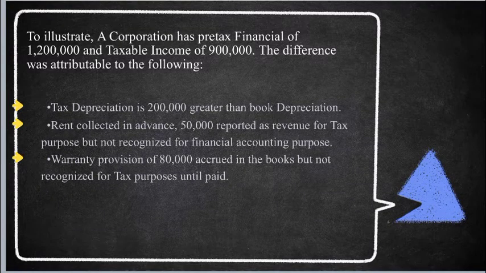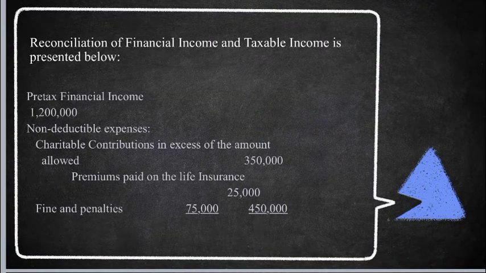Tax depreciation is 100,000 greater than book depreciation. Rent collected in advance, 50,000, is reported as revenue for tax purposes but not recognized for financial accounting purposes. Warranty provision of 80,000 is accrued in the books but not recognized for tax purposes until paid. The reconciliation of financial income and taxable income is presented below.